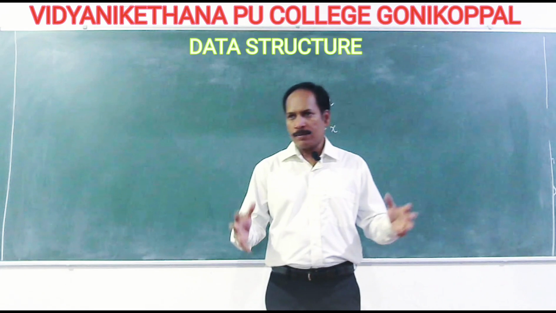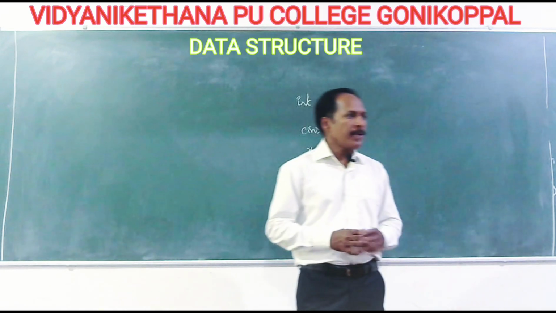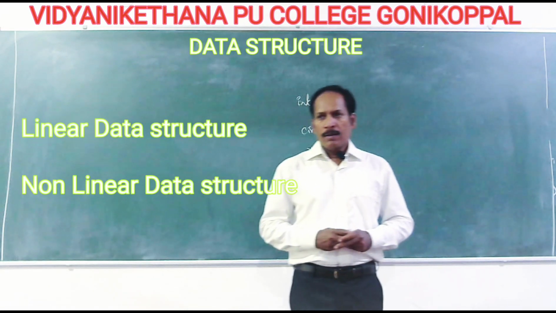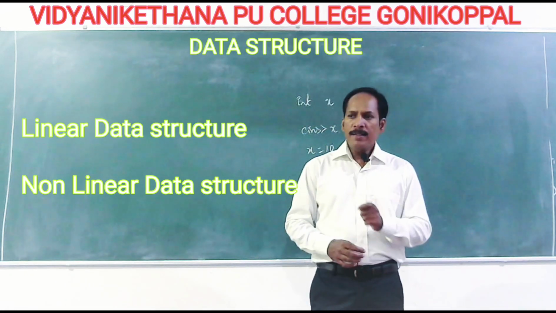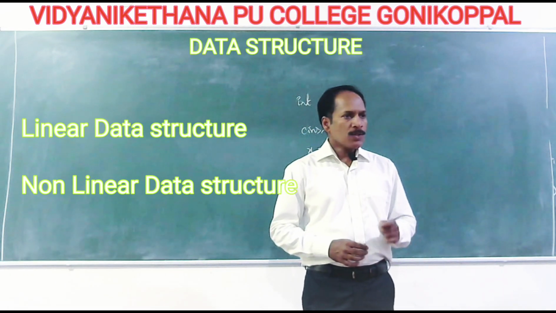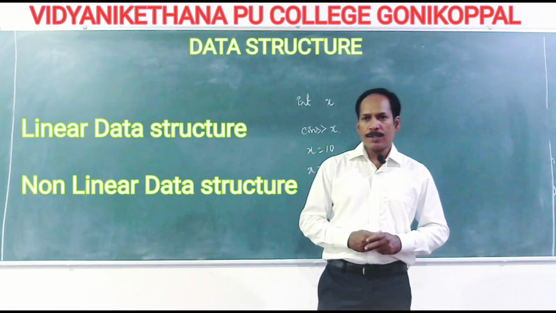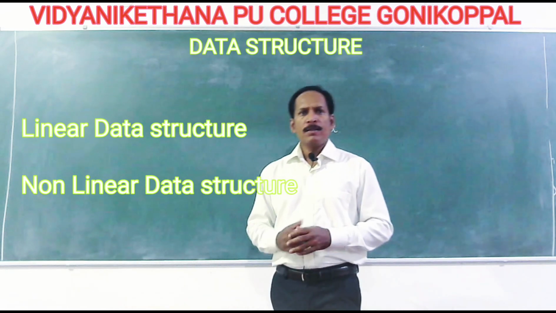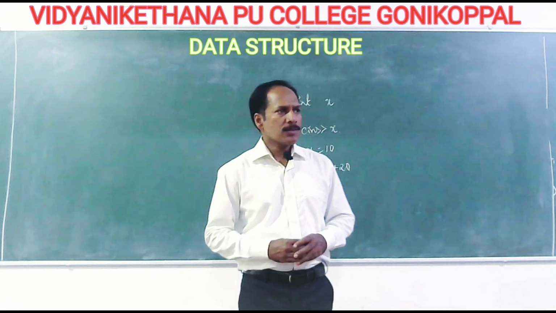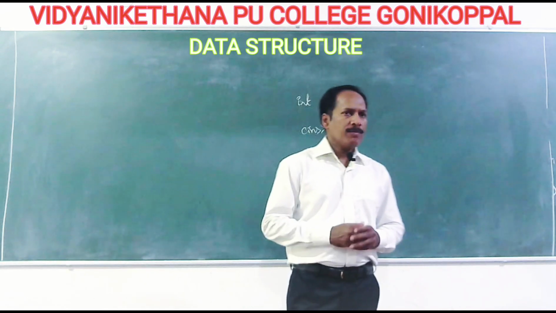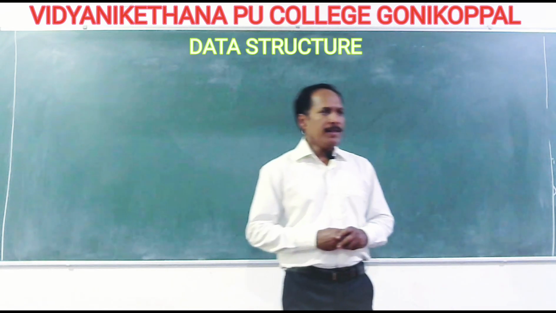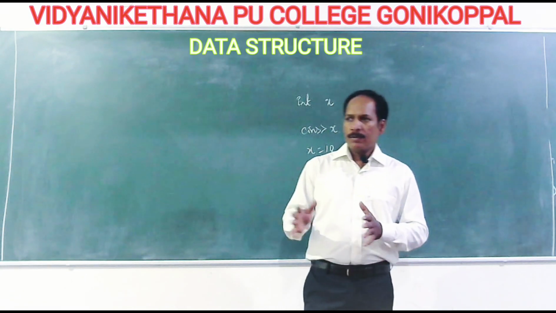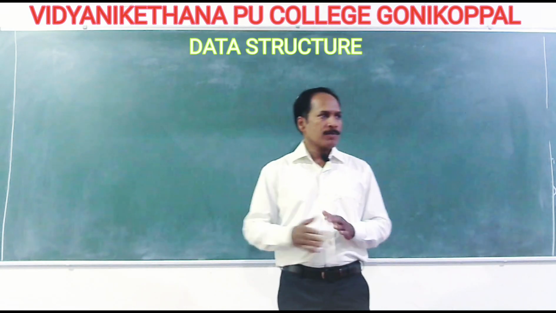They are very difficult. There we have two types of non-primitive data structures. One is called linear data structure, another is called non-linear data structure. Let us learn what linear data structures are and what operations we can perform on a linear data structure. Then we go for non-linear data structure. We learn in this chapter with examples.